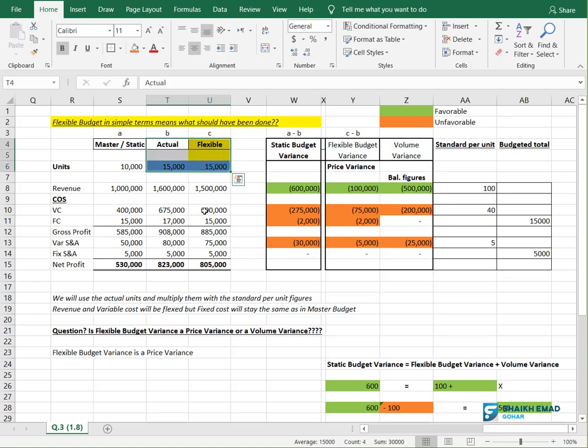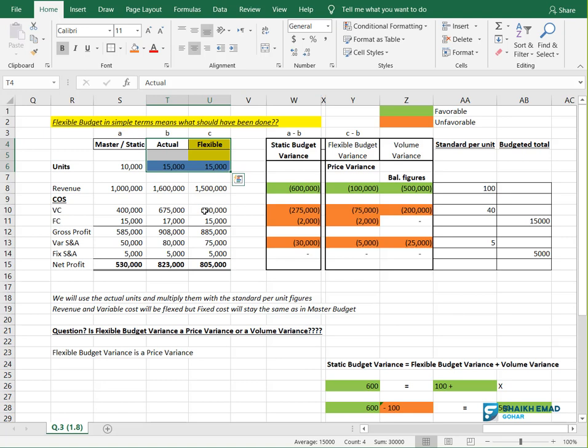Volume means the number of units. We are not fighting on volume because volume is the same: 15,000, 15,000, same. What are we fighting for? We are fighting for price, not for volume, because the base is the same.